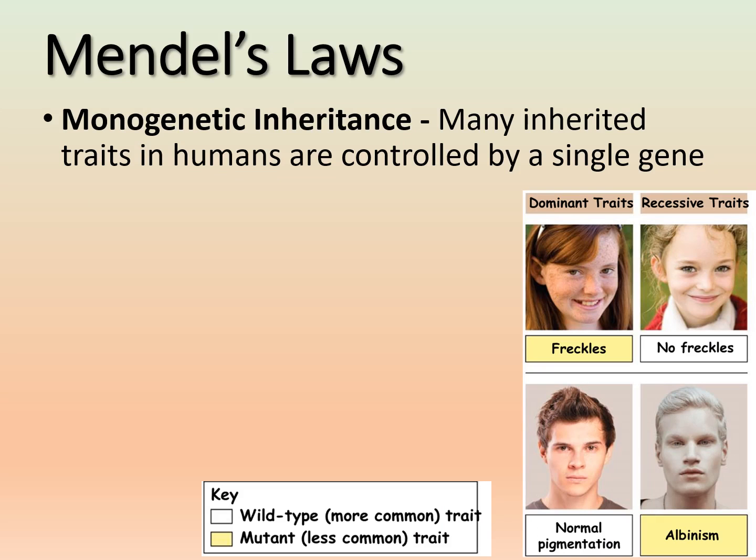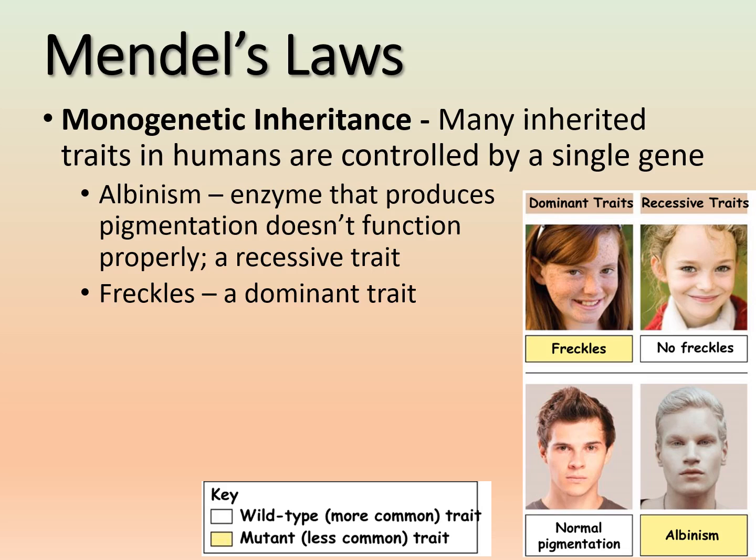So a lot of inherited traits in humans are controlled by multiple genes, but there are some that are controlled by a single gene, and we call that monogenetic inheritance. So one gene can affect an entire trait for that human or for all of us. So some examples of that are albinism. It's where an enzyme that produces pigmentation doesn't function properly, so you have reduced pigmentation in your skin and you become an albino.